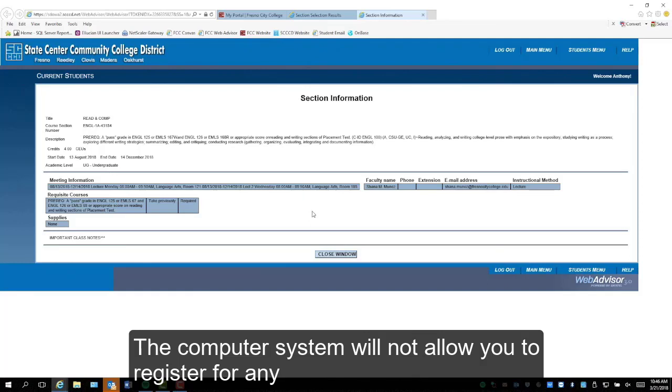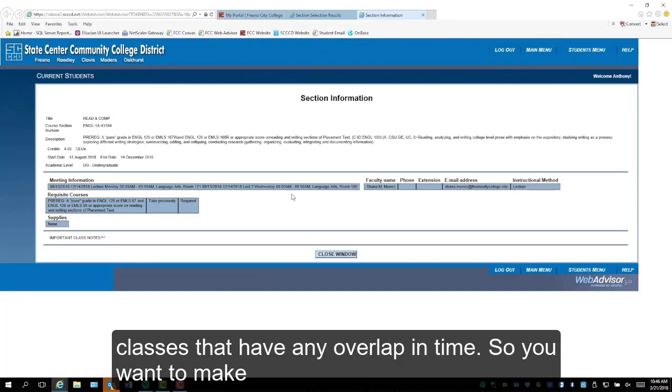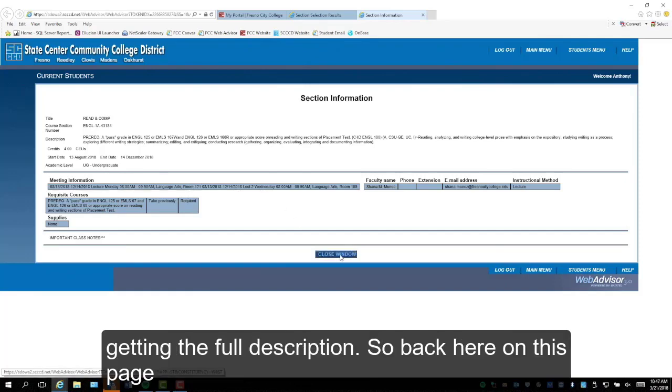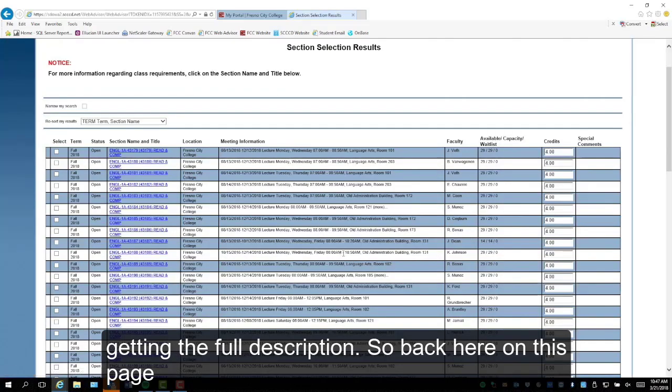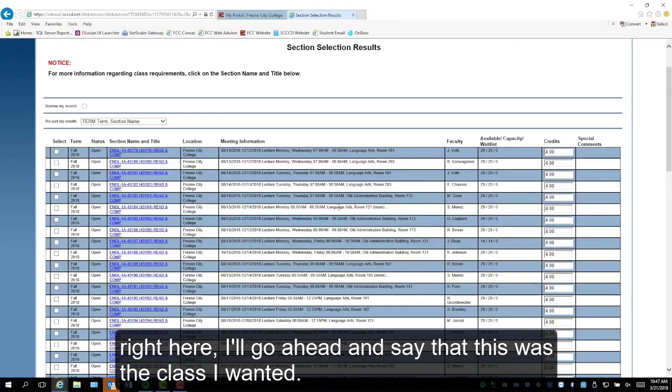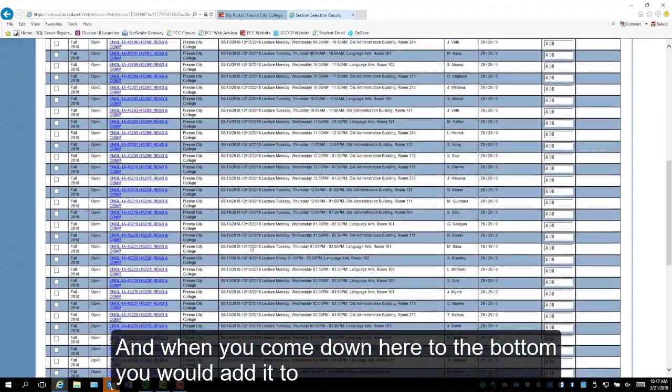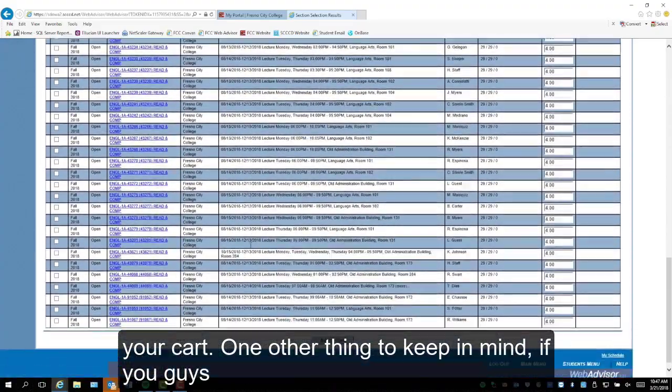The computer system will not allow you to register for any classes that have any overlap in time. So you want to make sure that when you're searching for your classes, they're not overlapping and you're getting the full description. So back here on this page right here, I'll go ahead and say that this was the class I wanted. And when you come down here to the bottom, you would add it to your cart.